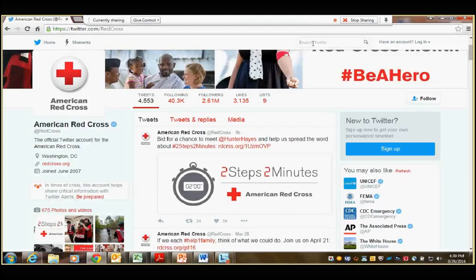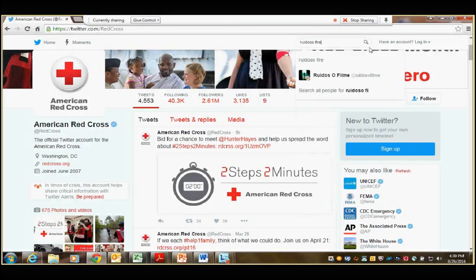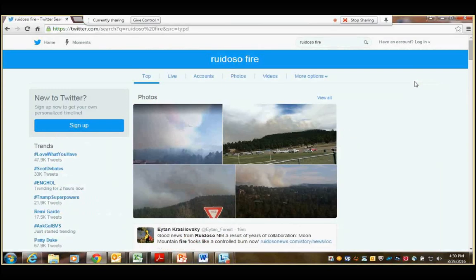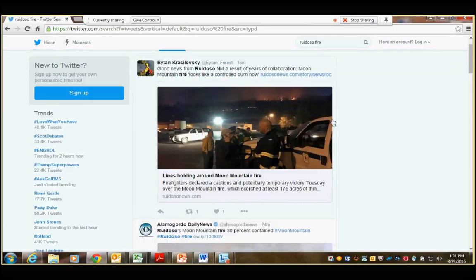when we do have impending events. First thing I'm going to do is go up here to the Twitter search bar, type in Ruidoso fire, and hit enter. It searches for all the things about the Ruidoso fire, and it comes up with the top tweets. What I'm going to do is change it from top tweets and photos to live tweets. This will tell me where the terms Ruidoso and fire have popped up in real time.